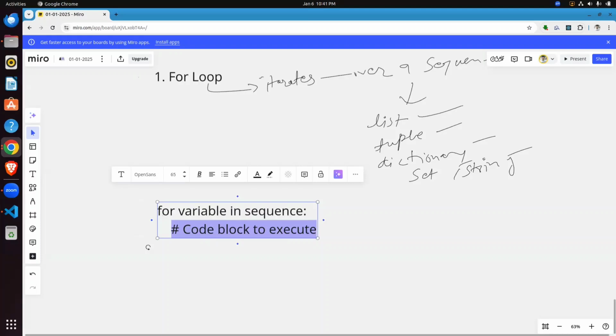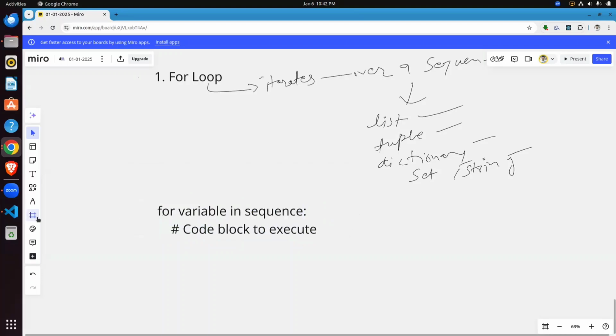How does it work? First the loop picks the first element. I'll take a small example, a fruits list. The first one is apple,